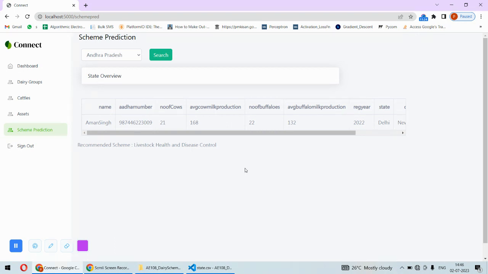For the implementation, we are using Python as the programming language, and HTML and CSS to code the front end of this project, along with the Bootstrap framework. The Flask framework of Python is also used, and machine learning is used for the scheme prediction. That's the complete implementation.